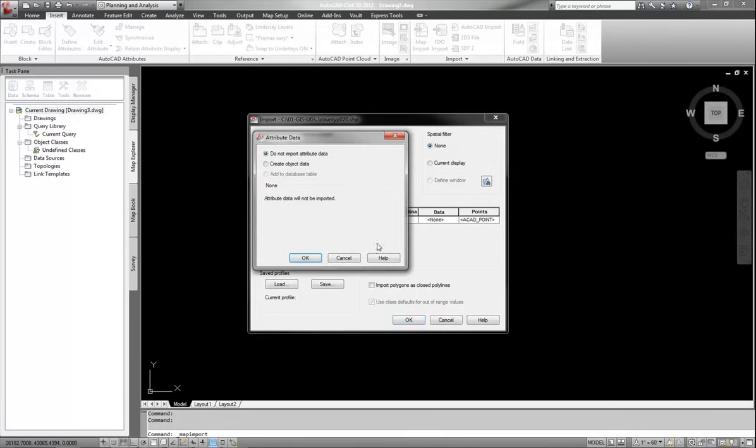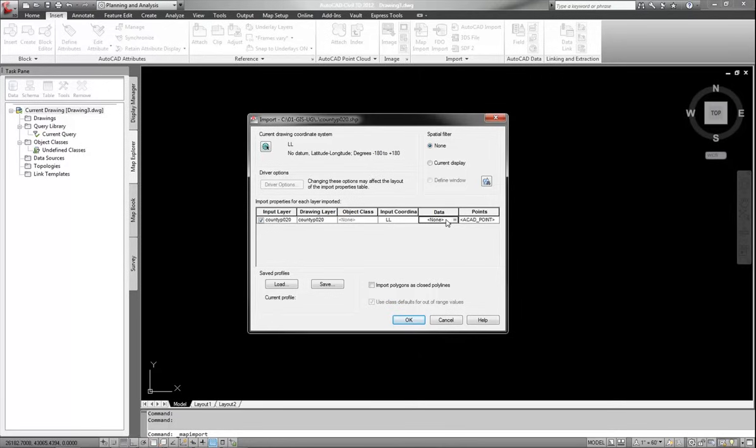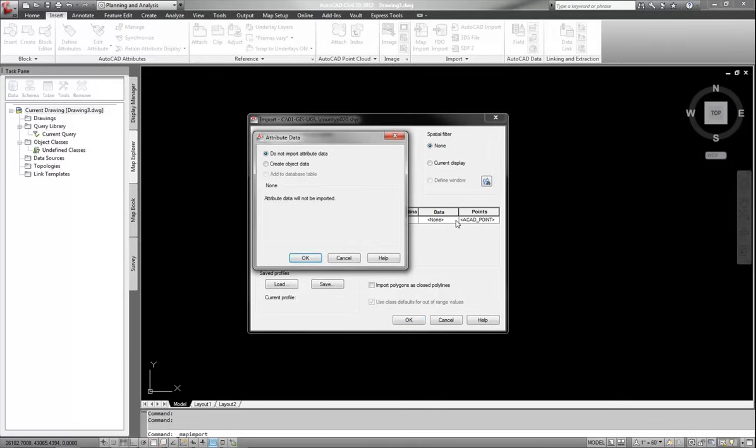This is highly important. You want to select on the data option and highlight this, activate this hidden ellipsis button right here. I'm going to click on that button, and this is going to allow me to assign the attribute data that comes with the shapefile. Most shapefiles have object data tables with them. So I'm going to use that object data, and as you can see, the object data table comes with it and is already embedded in there. Some have more than one, but this was the one that came with this particular shapefile.